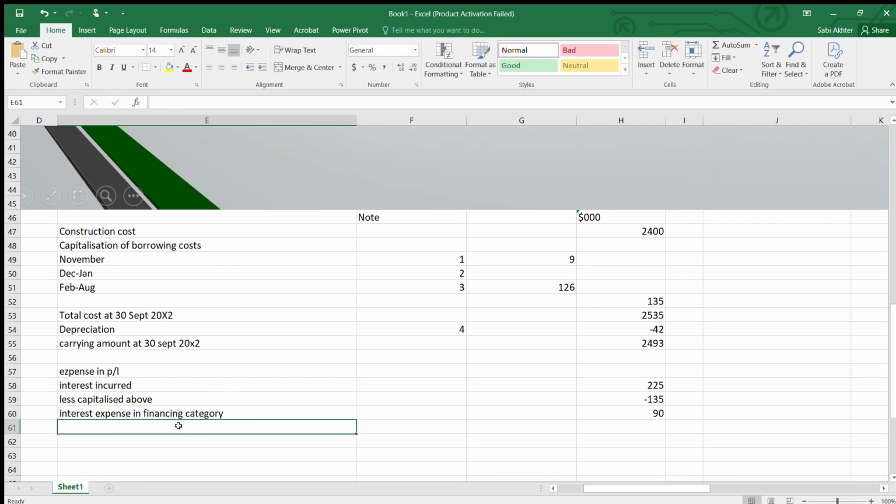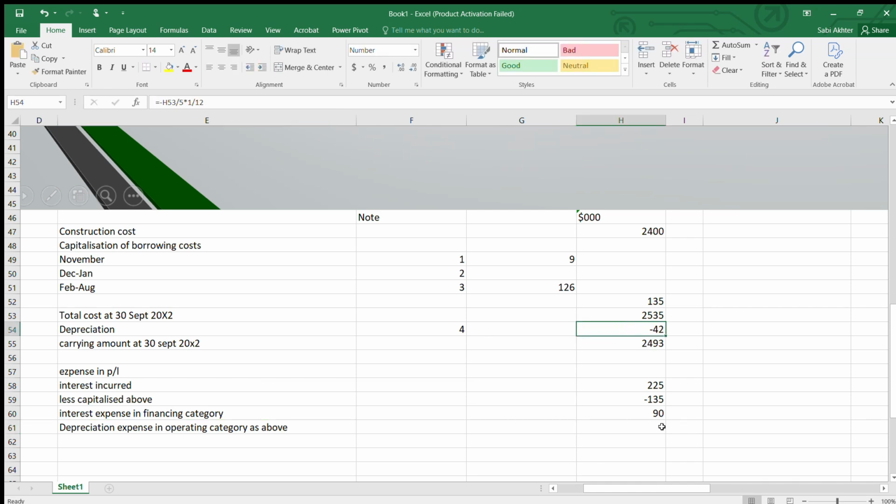And then your depreciation will go in which category? Very important in your P&L, according to IFRS 18, now you have to know under which category your expense and income will go, and you have to mention it also. Depreciation expense will go in the operating category. As above, what is the depreciation? We have got 42. So 42 is your depreciation. That will go in the operating category.